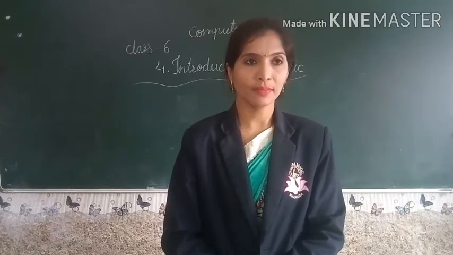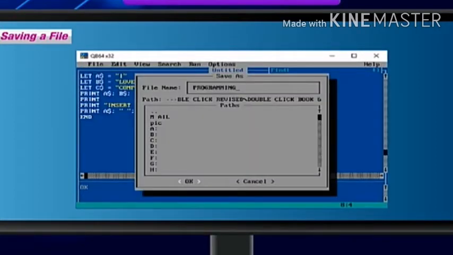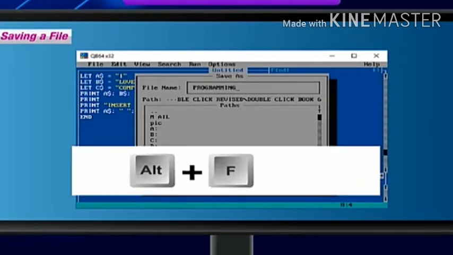How to save a program, that we will see. Saving a file. The Save option is used to save the current program that you are writing or making changes to it. The Save As dialog box appears when you select this option, asking for the file name. Give the file name with the extension .bas and press the OK button. If you do not give the extension, the IDE automatically generates it. Keyboard shortcut. Press Alt plus F to select the File menu and then press S for Save.